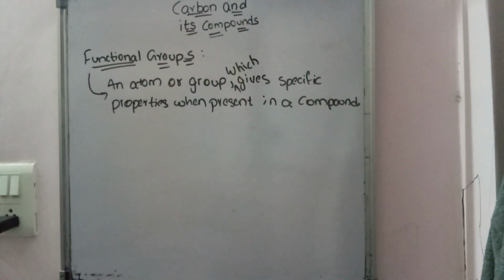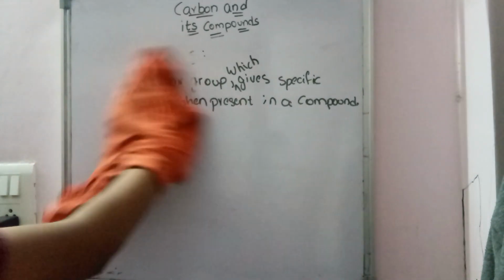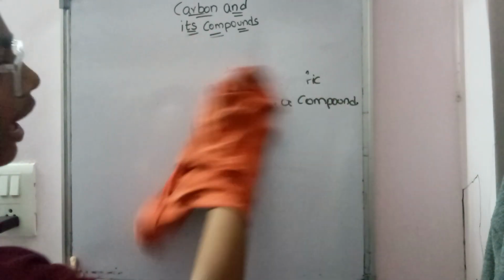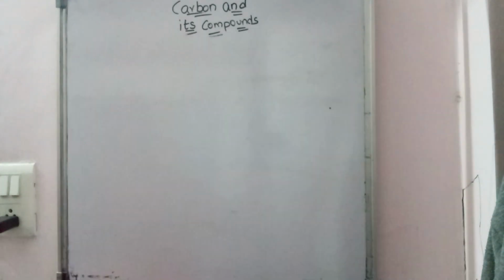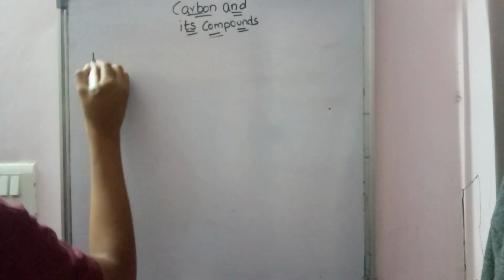And according to our lesson, we have four functional groups, and those are alcohol, aldehyde, carboxylic acid, and ketone. We will start with that.